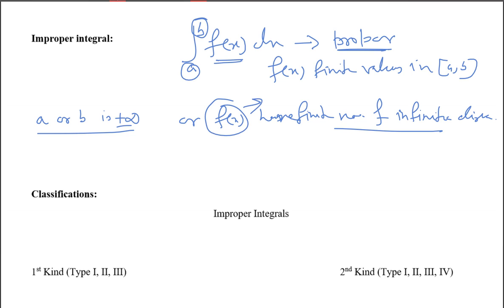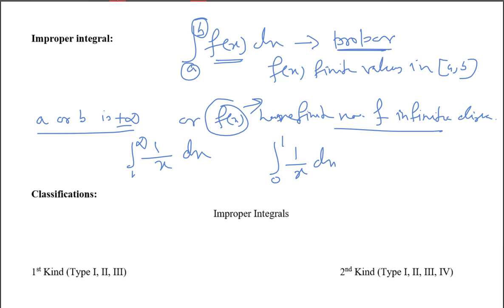Like suppose I write one example: 1 to infinity, 1 by x dx. This integral is improper. Why improper? Because the upper limit is infinity, maybe sometimes the lower limit. Now suppose the limit range is finite, 0 to 1, and I am writing the integral from 0 to 1 of 1 by x dx.